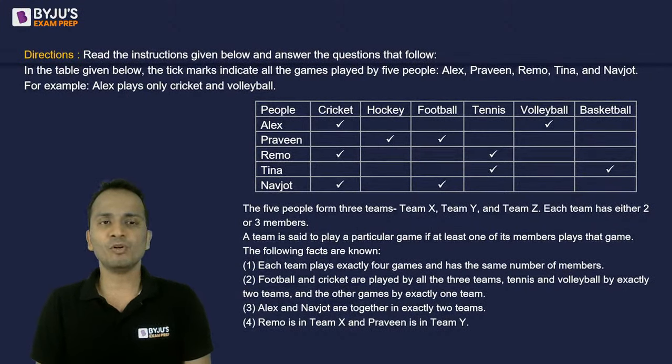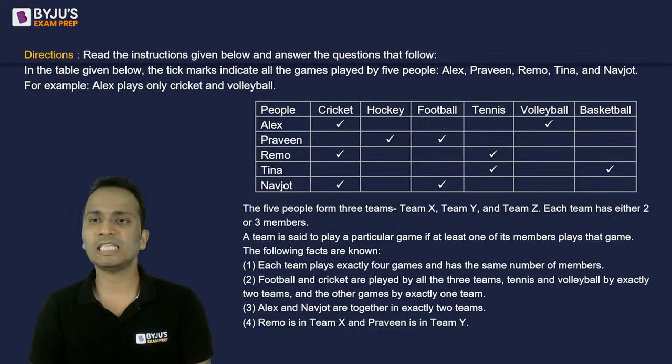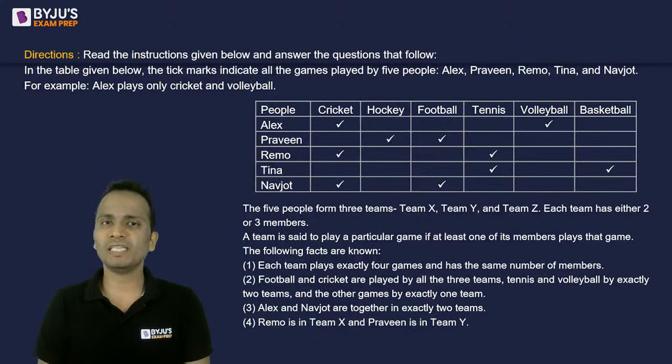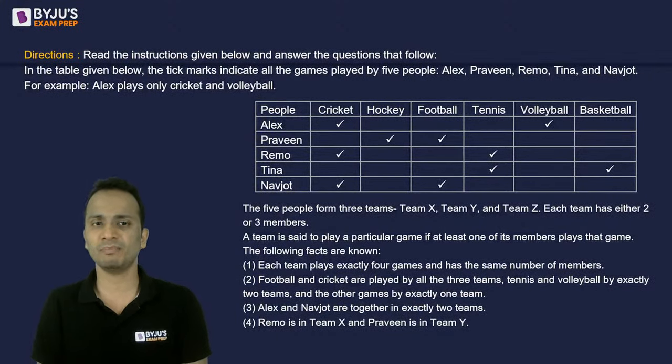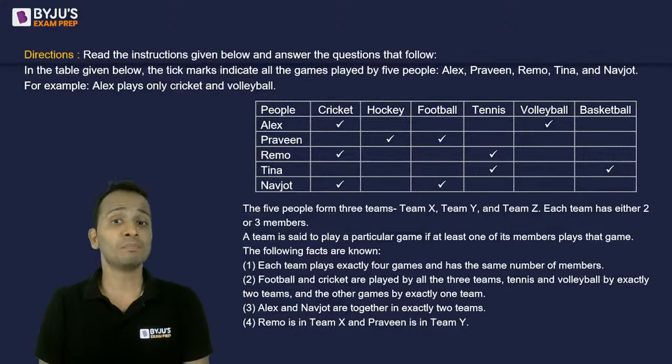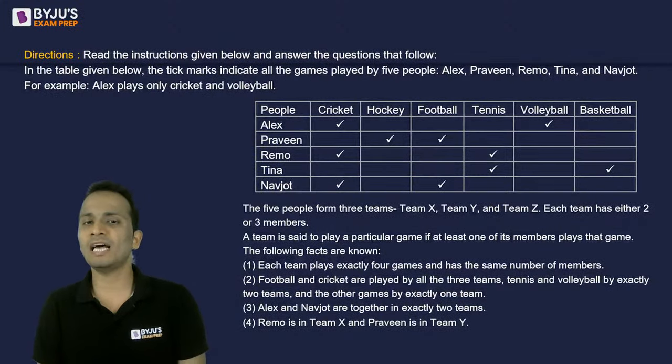In the table given below, the tick marks indicate all the games played by 5 people: Alex, Praveen, Remo, Tina, and Navjot. For example, Alex plays only cricket and volleyball. So the table given is complete. This is not a question of incomplete data or an incomplete table. So Alex will play only cricket and volleyball. Praveen will play only hockey and football.